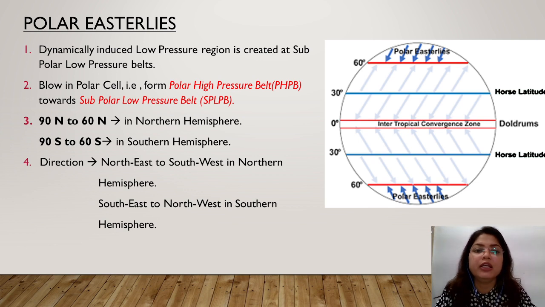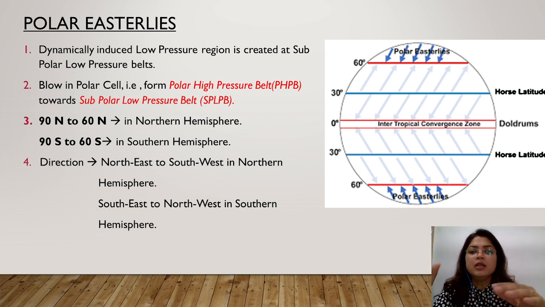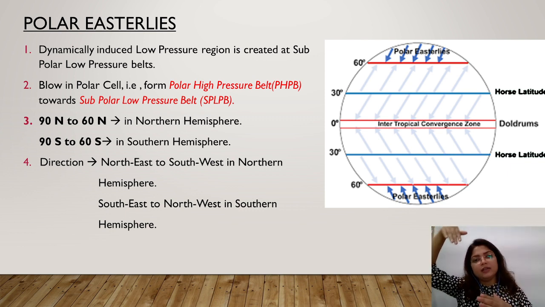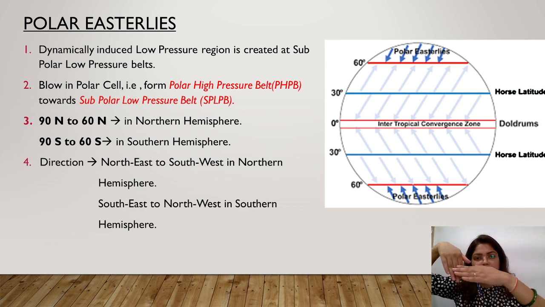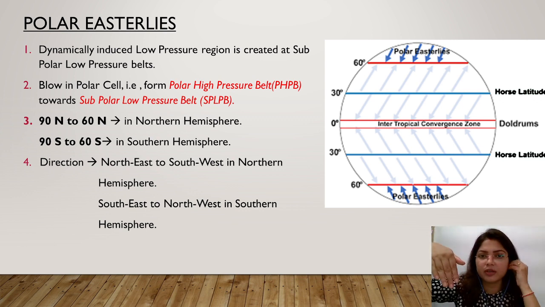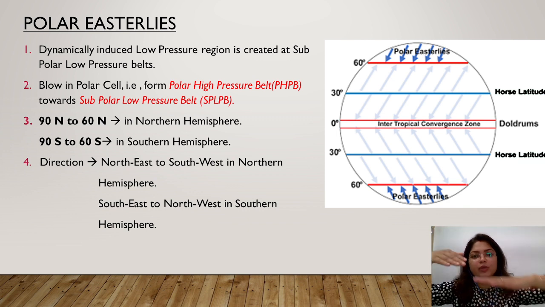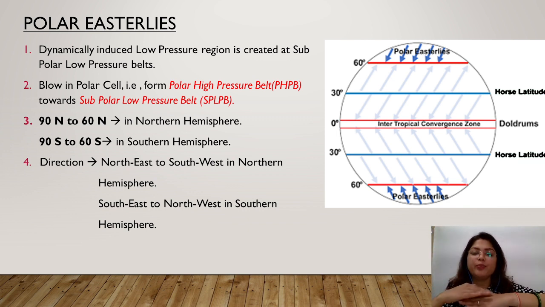Now they are in a dynamically induced low pressure region. Okay, what happens here? Here you can see at 90 degree latitude, air is sinking. Air sinking means a high pressure belt is created over there. And below that, there is a low pressure belt, the subpolar low pressure belt. So they are dynamically induced because they are moving in the polar cell. I have told you there are three types of cell. The last one, for the polar easterlies, is the polar cell. Cell means cycle.